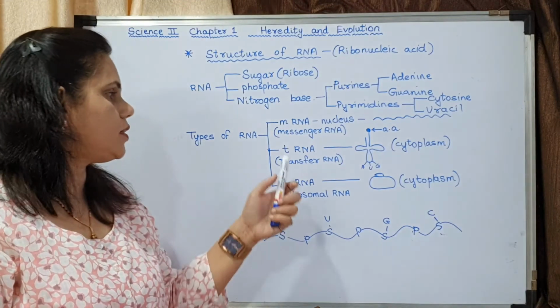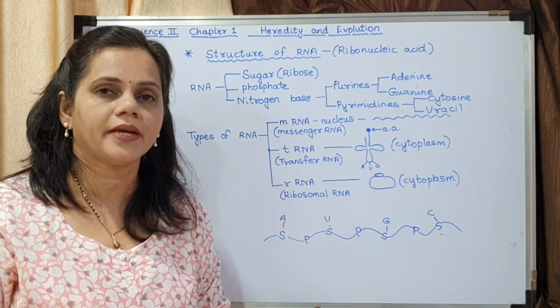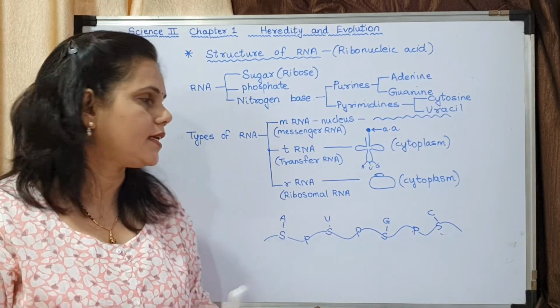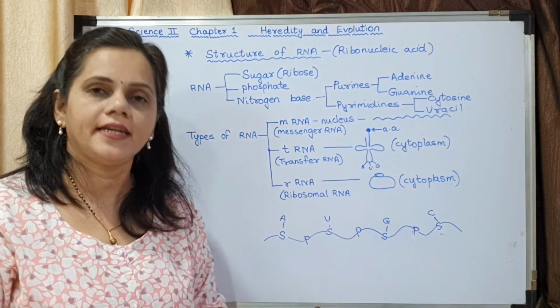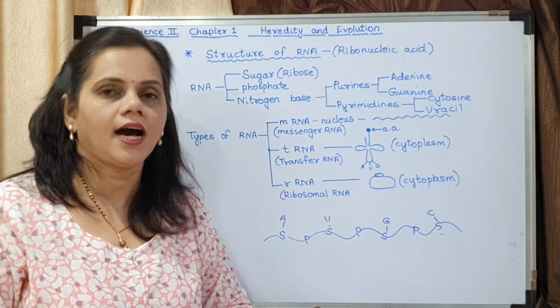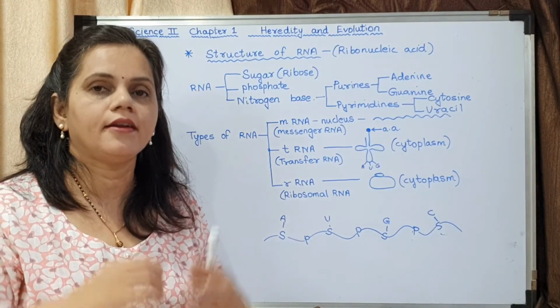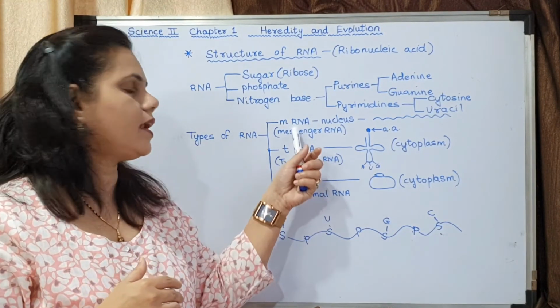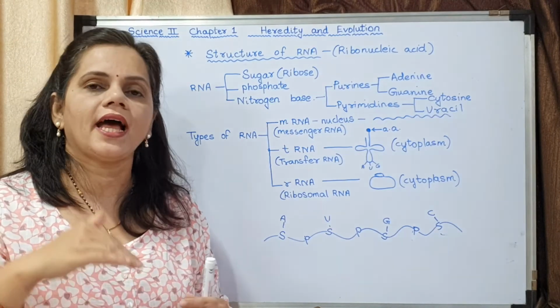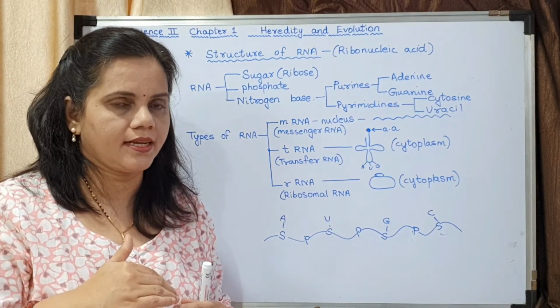Understood? And who brings the raw material? What is the raw material for proteins? It is amino acids. The raw material is brought by tRNA. Okay, and what is the factory? The factory is rRNA. So rRNA and tRNA together make a protein with the help of mRNA. As mRNA brings the message, it is said to be messenger RNA.